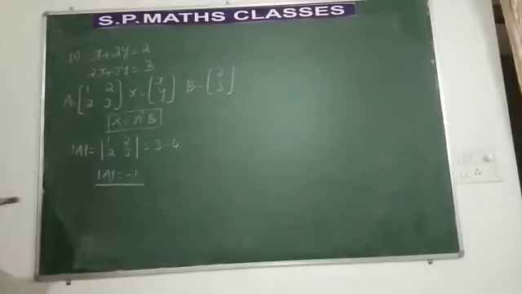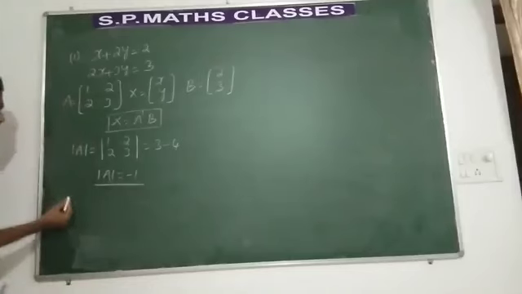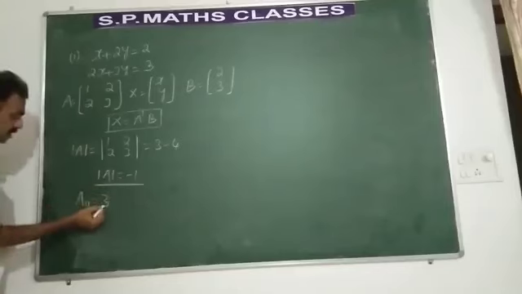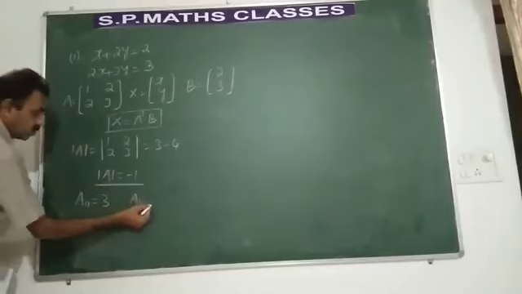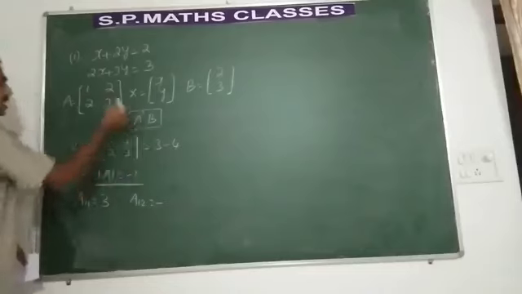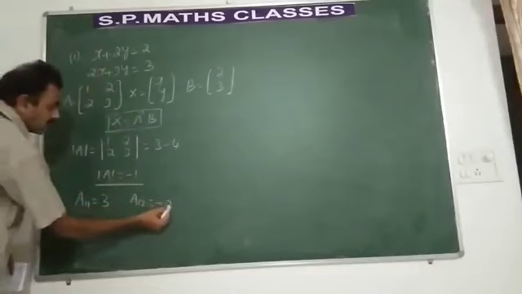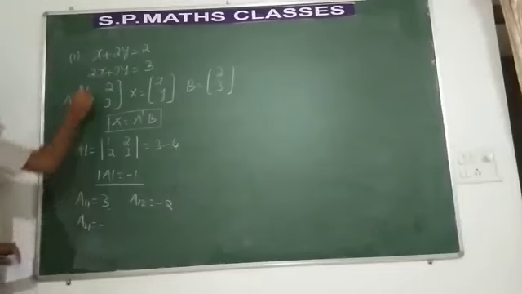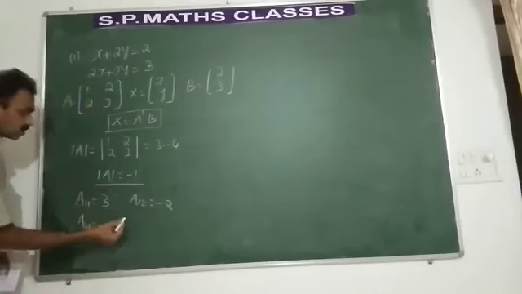Let us find out the adjoint now. For the first element, let us find out A11. A11, leaving the row and column, it is 3. What is A12? For this element, the sign is minus, leaving the row and column, it is minus 2. Then A21, the sign is minus, leaving the row and column, it is minus 2.